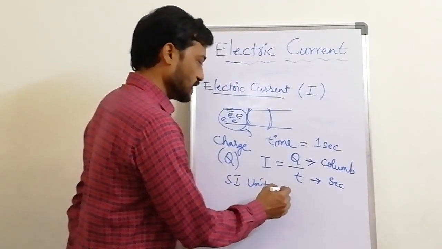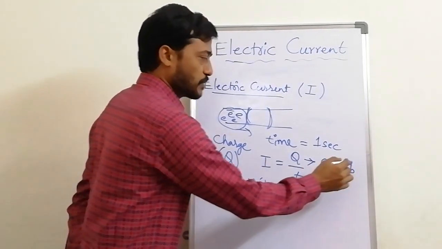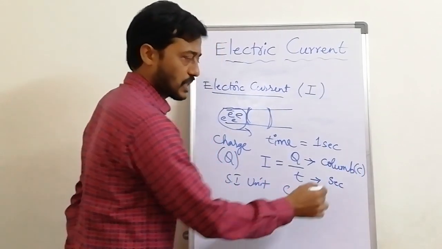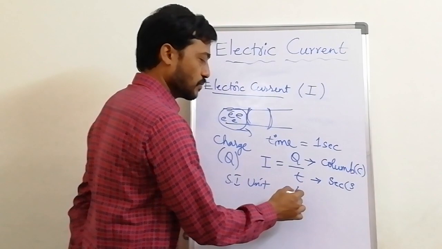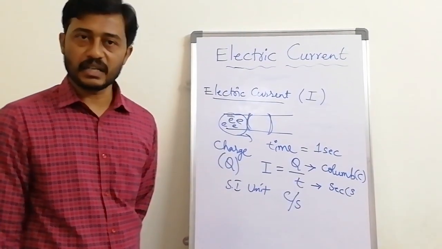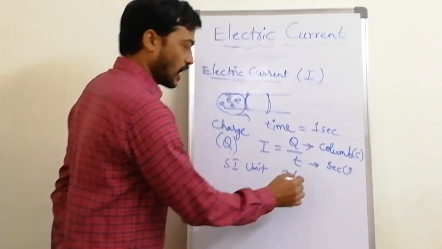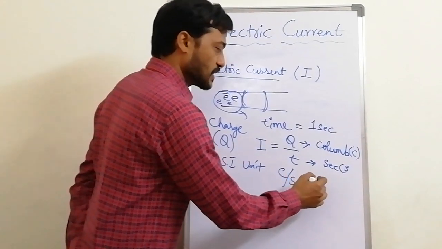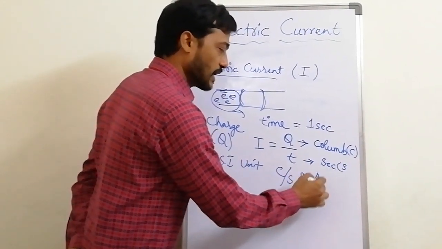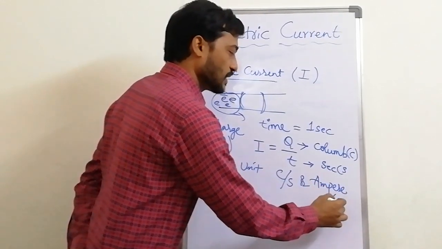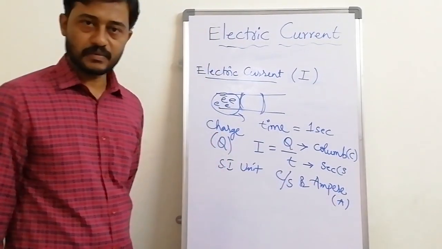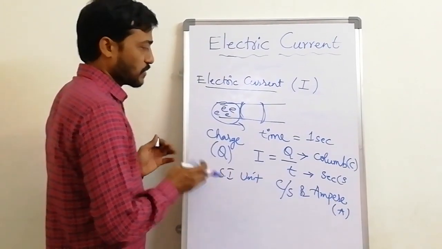So the SI unit is coulomb, represented with a capital C, and time is in second. So coulomb per second is called current, which is also represented with the name ampere, with the letter A.